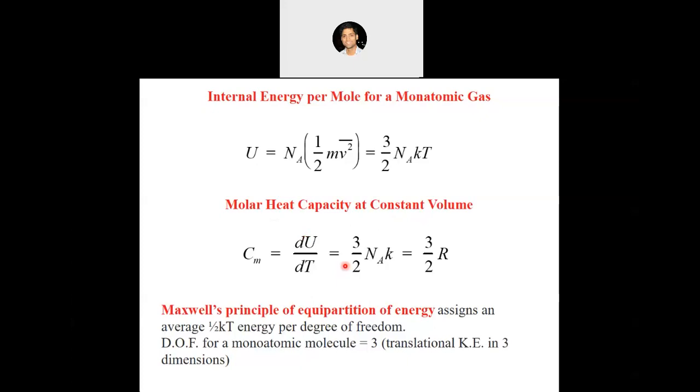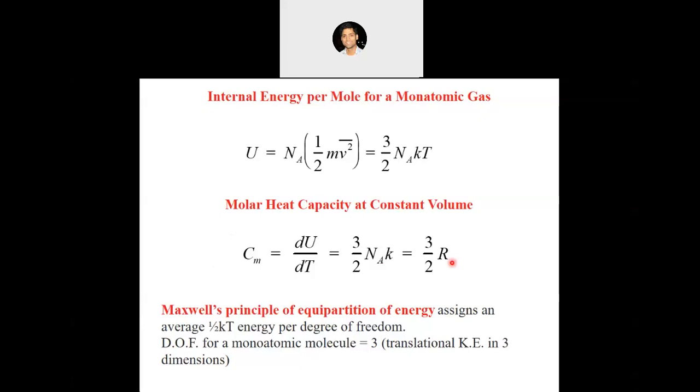Molar heat capacity: the definition of heat capacity itself is the change in internal energy of a gas per unit temperature. Or if we want to write that in differential form, we can write dU/dT. If you want to define molar heat capacity, that means the change in internal energy in 1 mole of a gas to increase its temperature by unit temperature. So that's why we have defined internal energy also for 1 mole. And then simply if we take this derivative, a very simple expression comes out, which is 3/2 R, right?